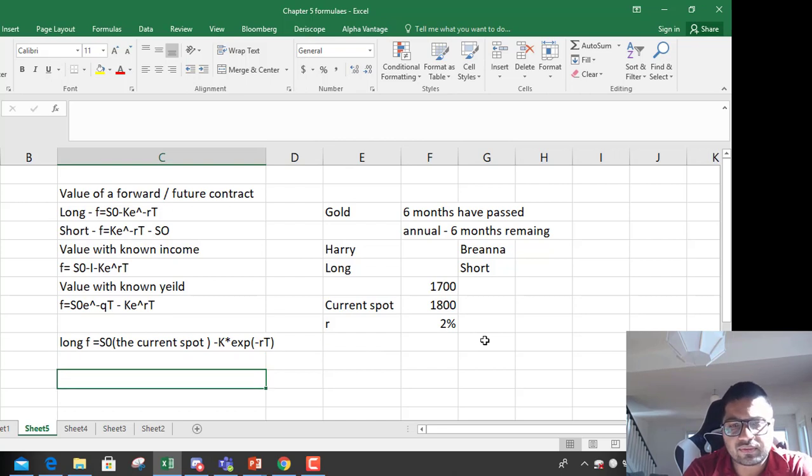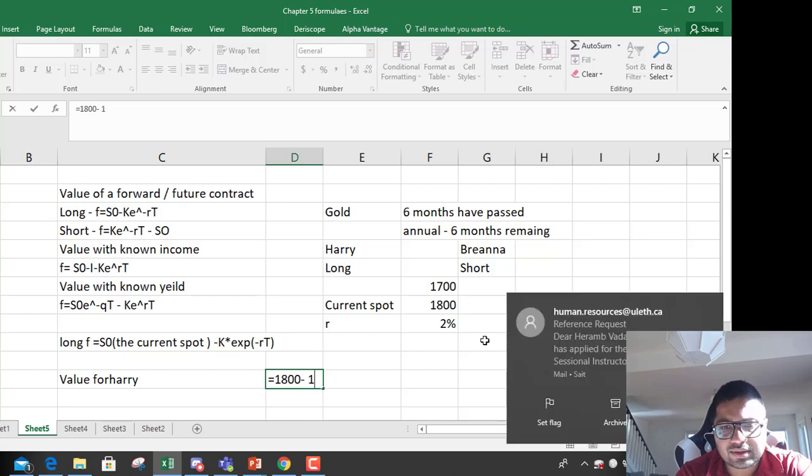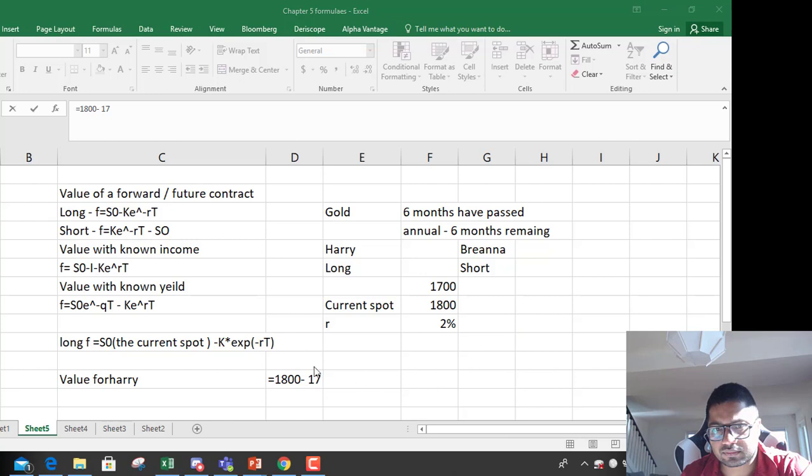So how do you find the value for Harry? Value is nothing but profit or loss. So how do you calculate that? It equals the current spot 1800 minus 1700, that's the price before, the future price K. K is always the future price.